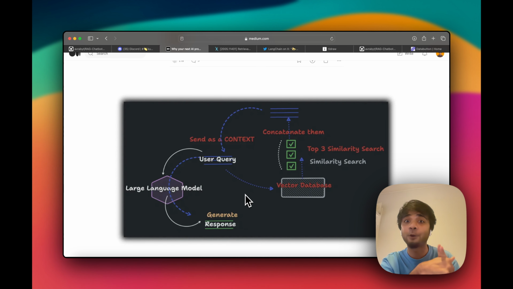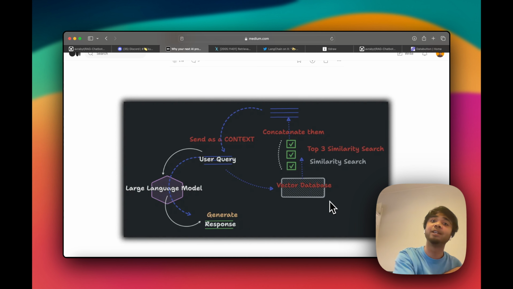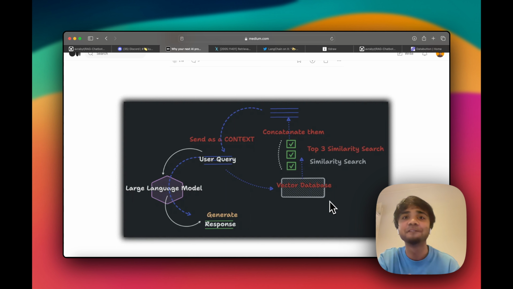So basically we retrieve from vector databases. That's a common practice because vector databases are pretty powerful in natural language processing, such as Pinecone or Weaviate. We index our data into a vector database and retrieve from there. This is where retrieval comes in.